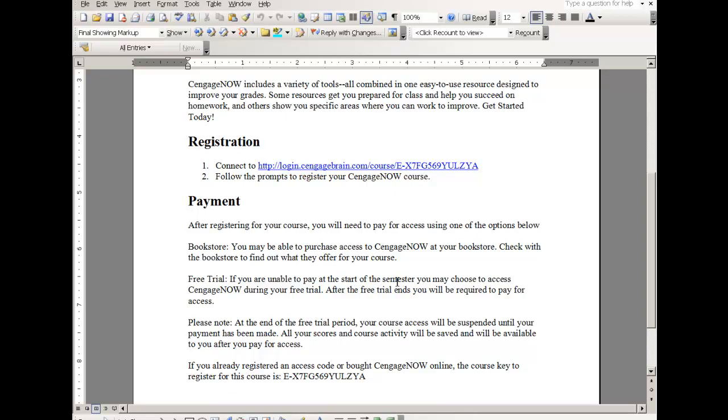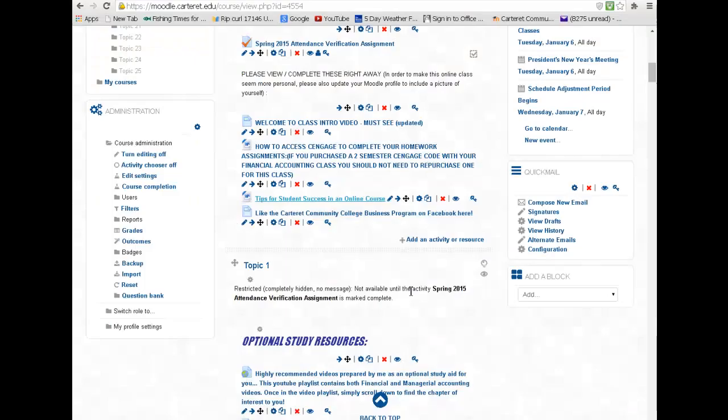You might have done it in a previous semester, and so just go and log in like you have before, and they should have kept a record that you paid them for both semesters. If you have not, for some weird reason, if you purchased only one semester access and now you need another one, you might be able to get that through the bookstore here at the college. Also, you can definitely get it through Cengage, but you're going to have access to, like I said, 60% of your grade is based on the homework.